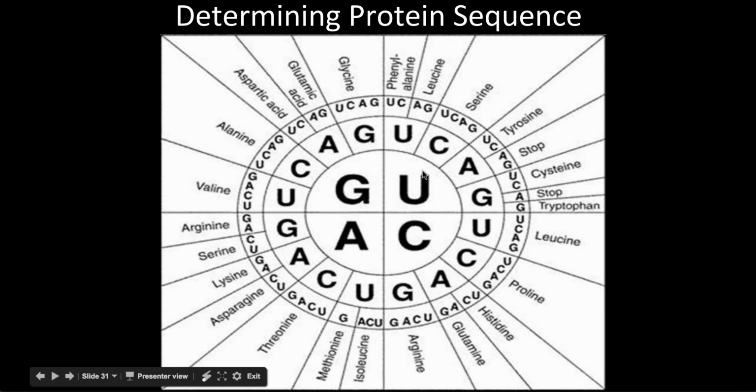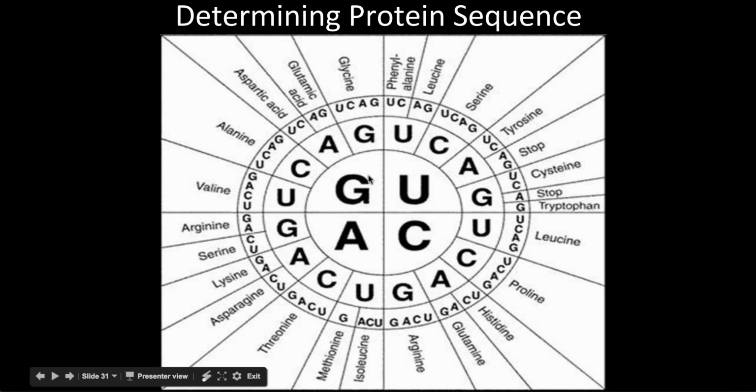Determining protein sequence. Basically, because the mRNA strand is in order, we start at a start codon and we move through and continue to bring in amino acids. And here's a wheel of the amino acids we were talking about. These can be formed in different orders, in different ways. They fold up on each other in special patterns to make very specific proteins, which are important in the functioning of any living thing. The codon wheel: how do we determine what amino acid comes in when?